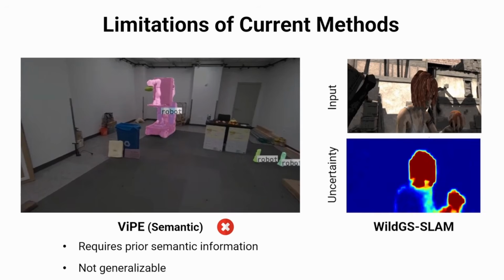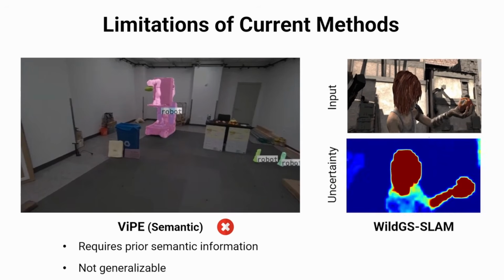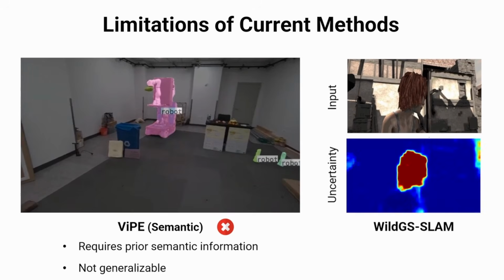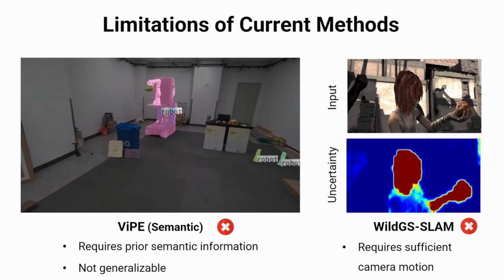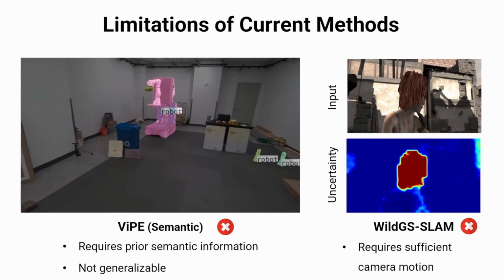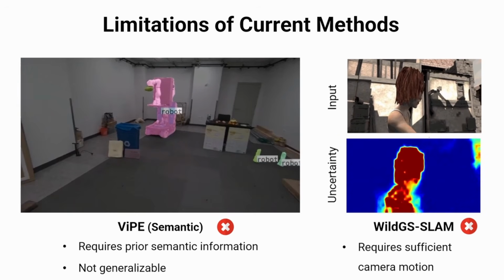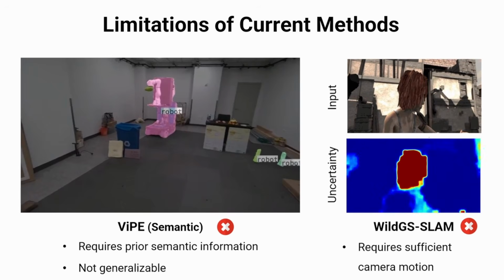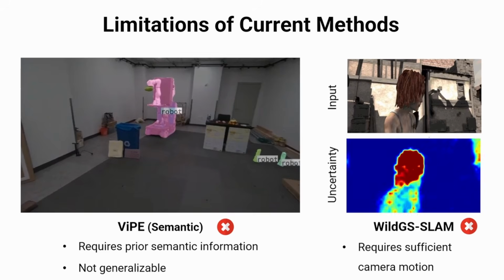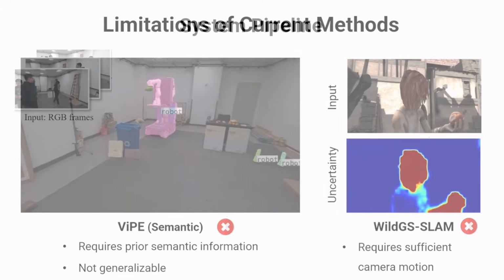Alternatively, WildGS SLAM detects dynamic objects using rendering inconsistencies from 3D Gaussian maps. However, this relies heavily on sufficient camera motion to build a reliable 3D model. In this case, it fails to identify the human body as dynamic because the camera motion was insufficient to observe the static scene behind the body.